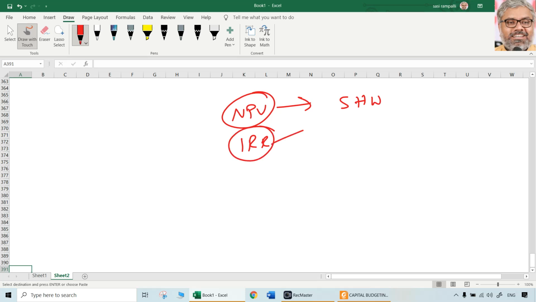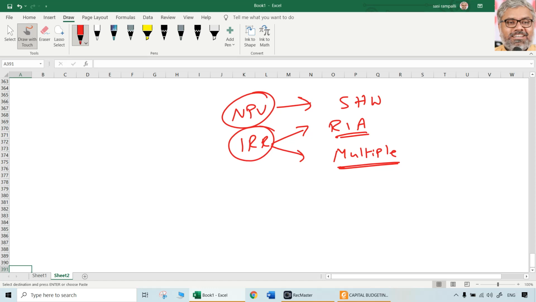What is one of the problems for IRR? The reinvestment assumption of the IRR, wherein the assumption is that the cash flows are reinvested at the IRR rate, which is an unrealistic assumption. Don't write ridiculous and all; write that it is not a realistic assumption or not a pragmatic assumption. Like that you can write. Good words. That is one of the issues. Another issue for IRR is that there is a possibility of multiple IRRs. That is another big issue with IRR.